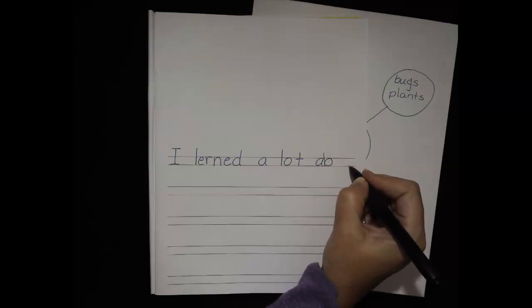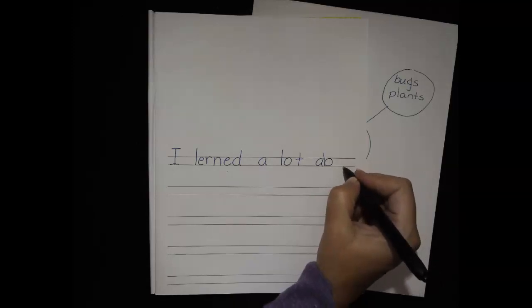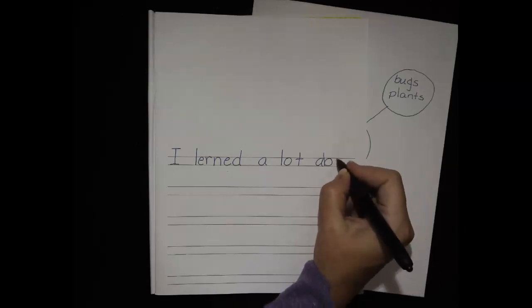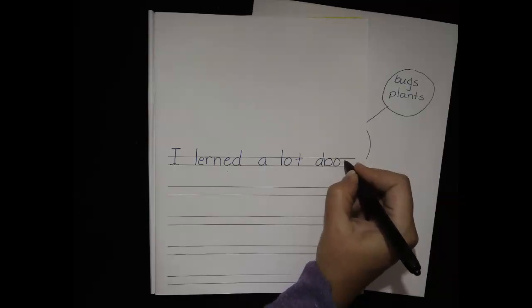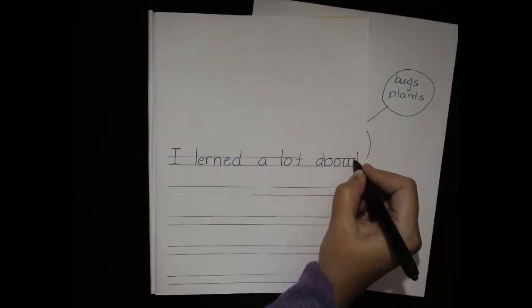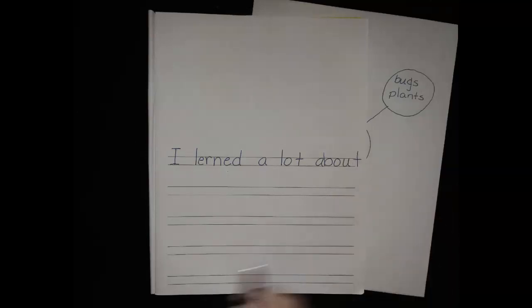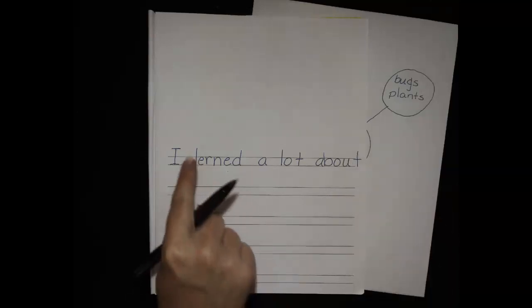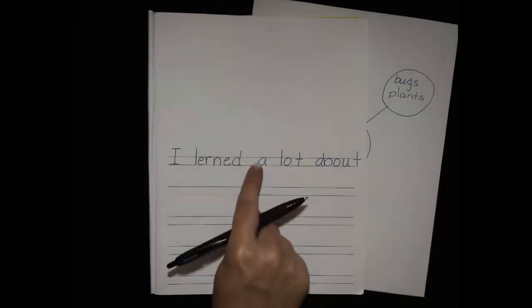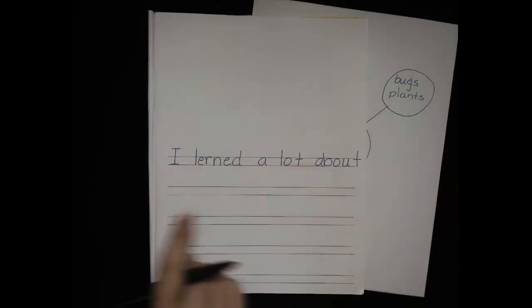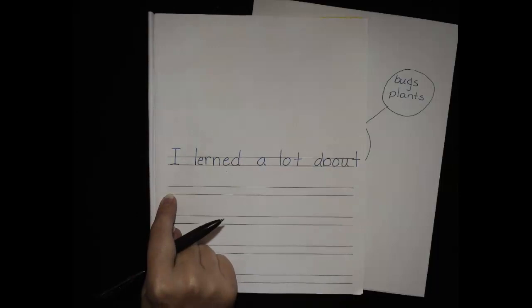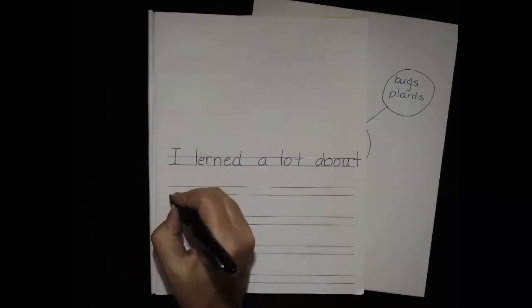Out. That was a spelling word. Out. Do you remember how we spell it? O, U, T. There we go. All right. I learned a lot about. Now I'm going to write meerkats. You're going to write the name of your animal.